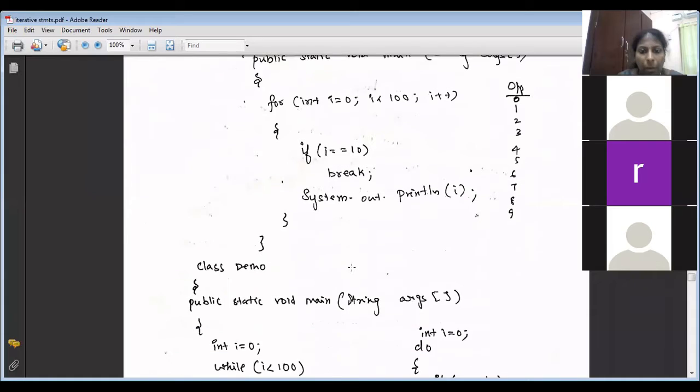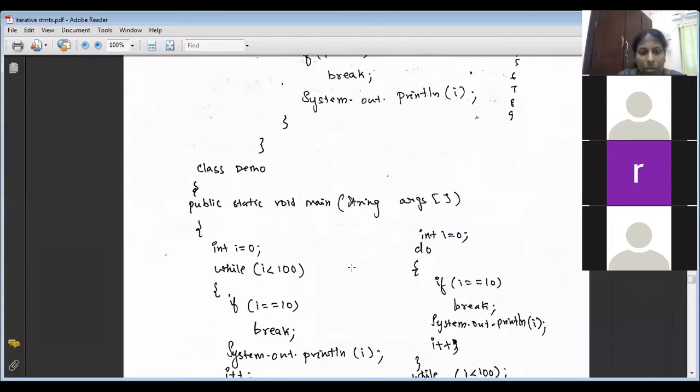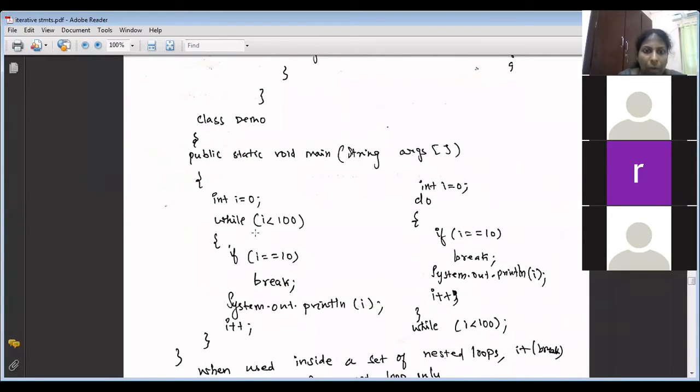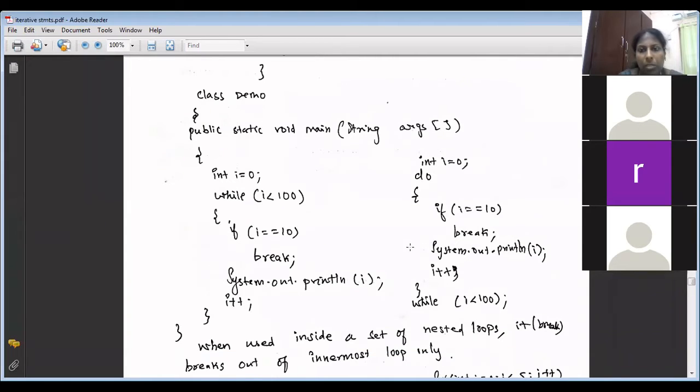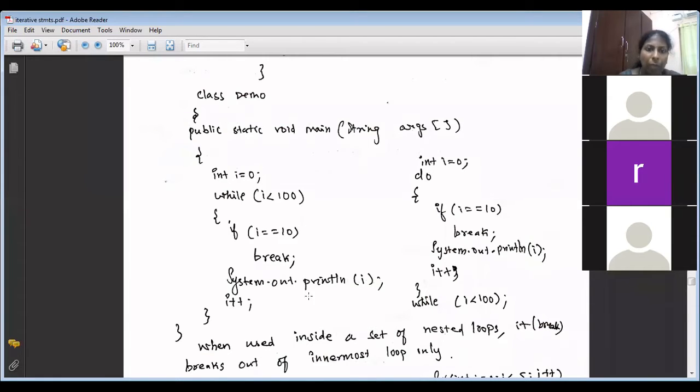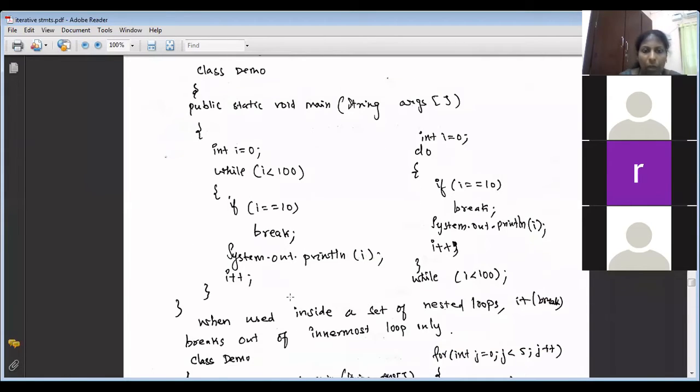Now this is one more example, using a while loop. While i less than 100, if i equal to 10, break. Output is 0 to 9. Here also, if you use do while, the output is the same. Break means it will go out of the while loop and come to the line after while. In do while, it will come after the while condition.